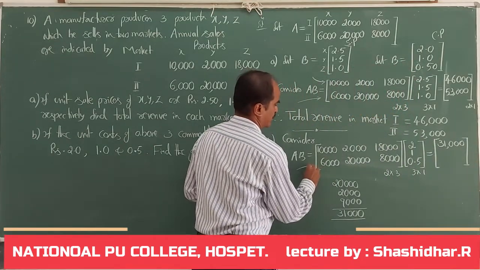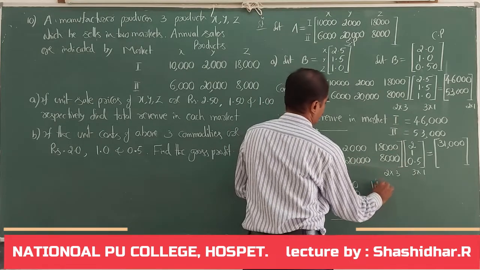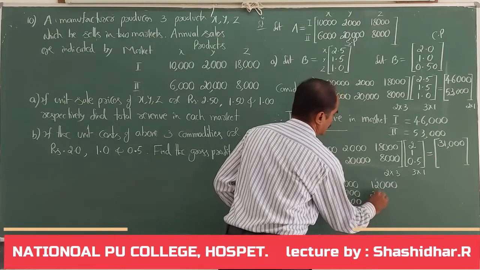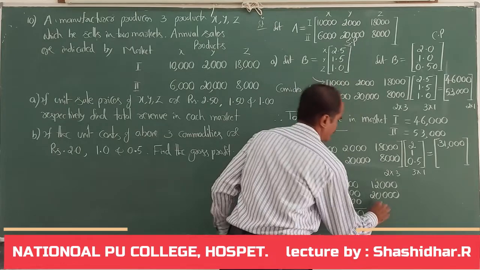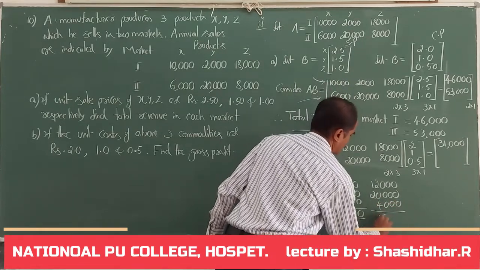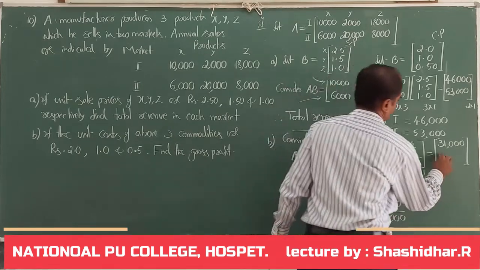Next, second row with the same column: 6,000 into 2 is 12,000, 20,000 into 1, 20,000, 8,000 into 0.5 is 4,000. How much is it? 36,000.